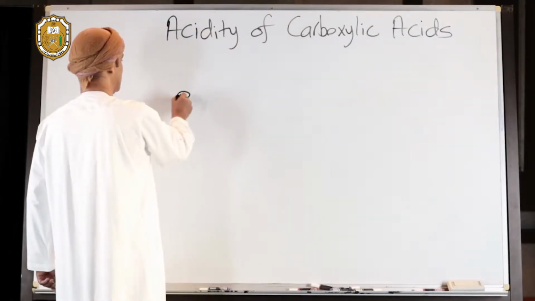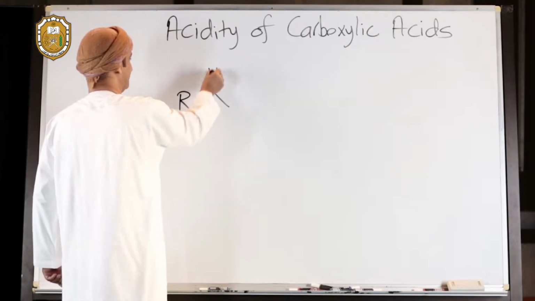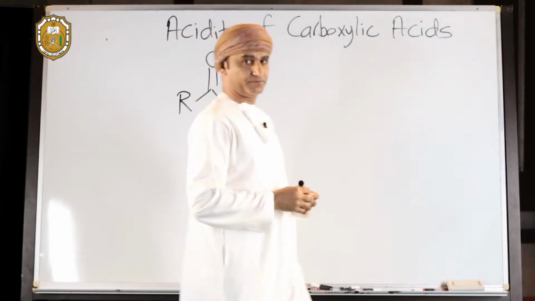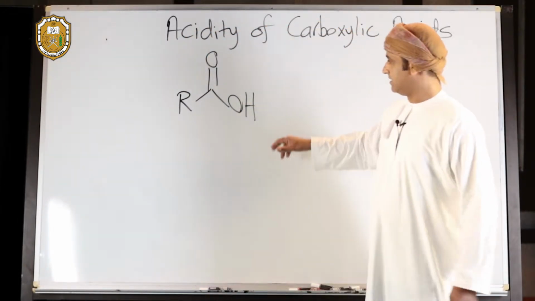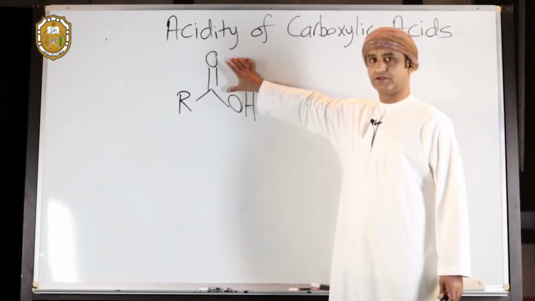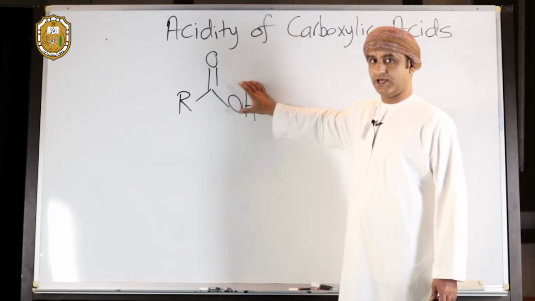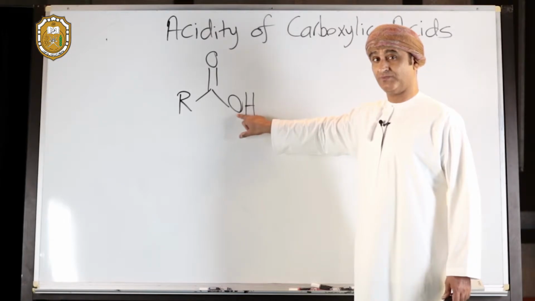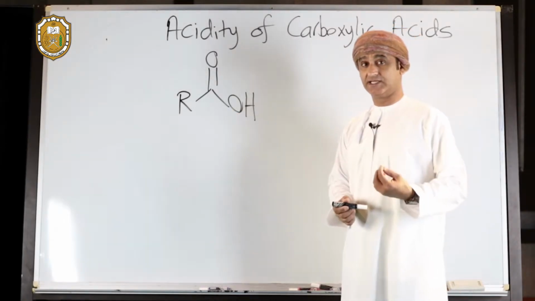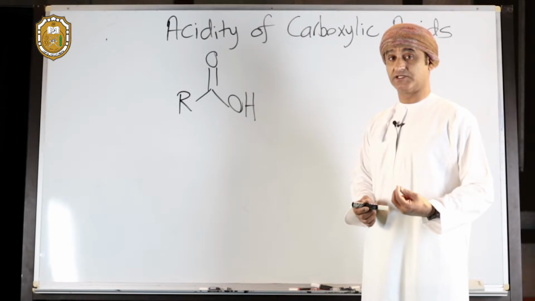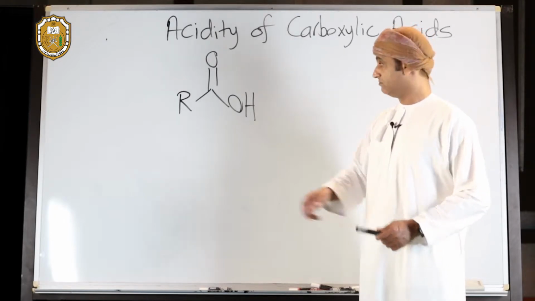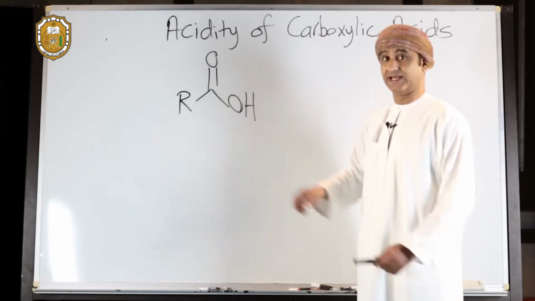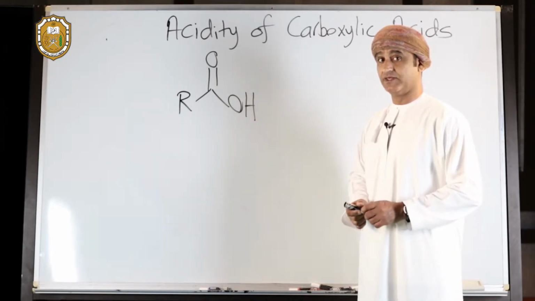So this is a general structure for carboxylic acids. Now, carboxylic acids have a carbonyl group, a carbon-oxygen double bond, and an OH group. This hydrogen, which is bonded to oxygen, is acidic because of the inductive effect. The inductive withdrawal: oxygen is more electronegative than hydrogen, therefore it withdraws electrons toward itself in that bond.